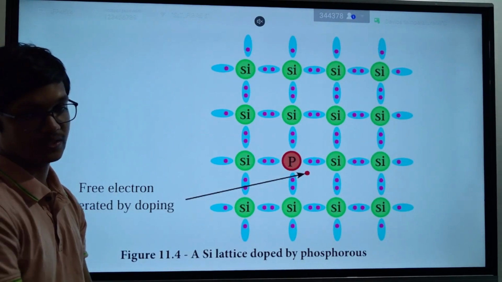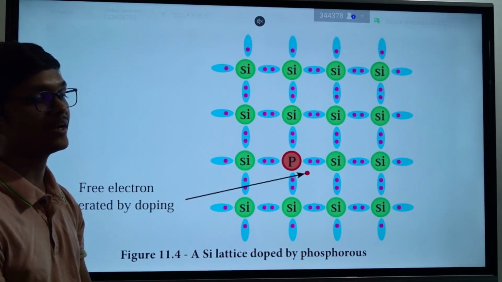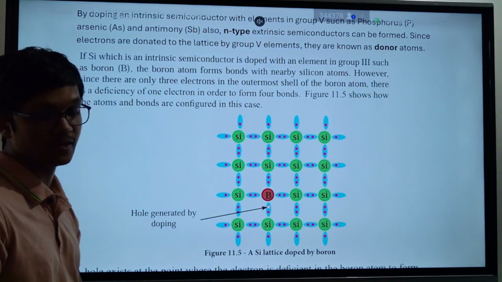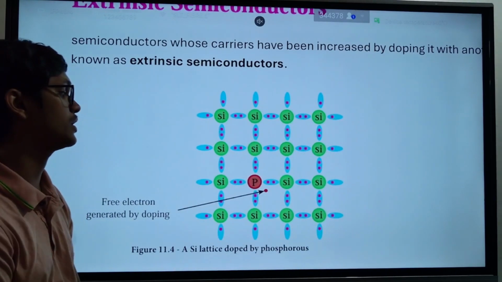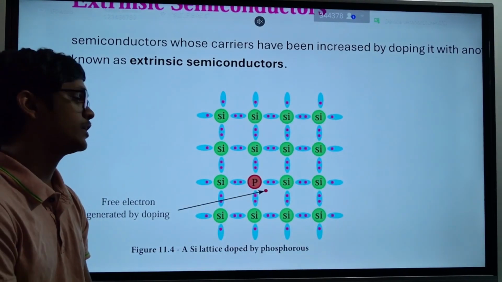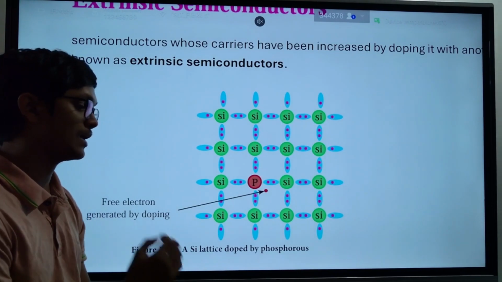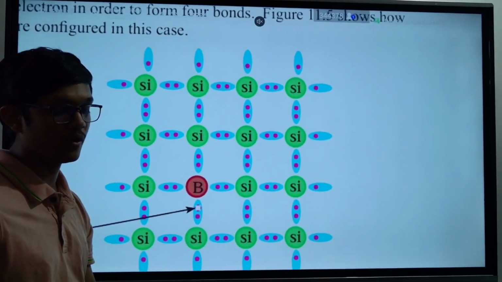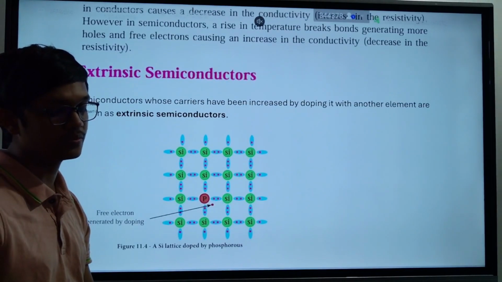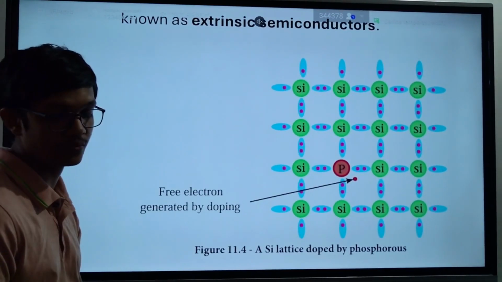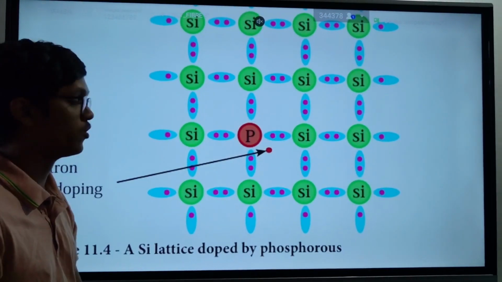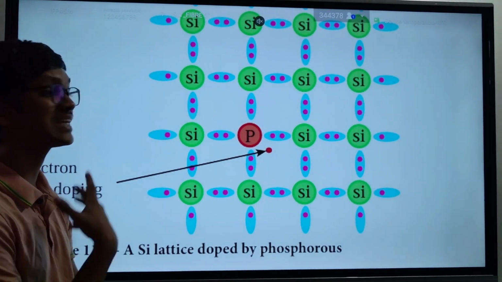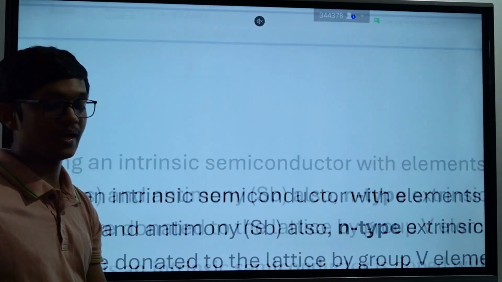So each phosphorus atom brings one additional electron into the system. Clear? Each phosphorus atom brings one additional electron to the system. And this process will create more electrons. It will bring more free electrons to the system, increasing the conductivity of the silicon. And at the same time,